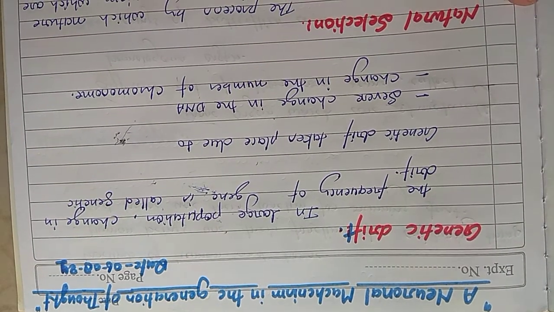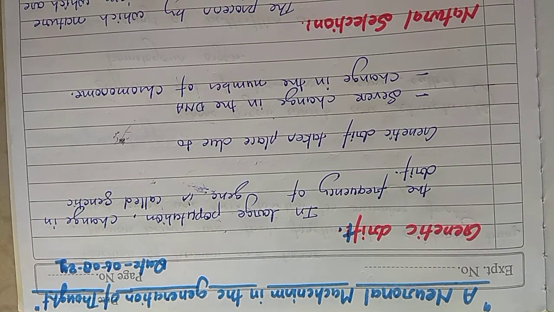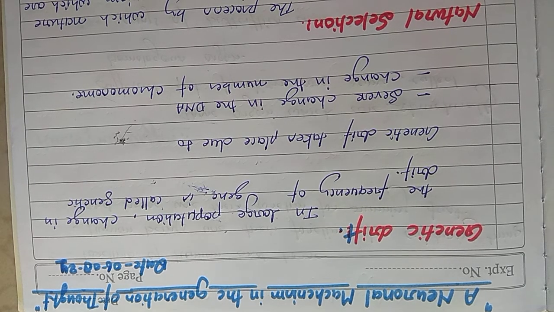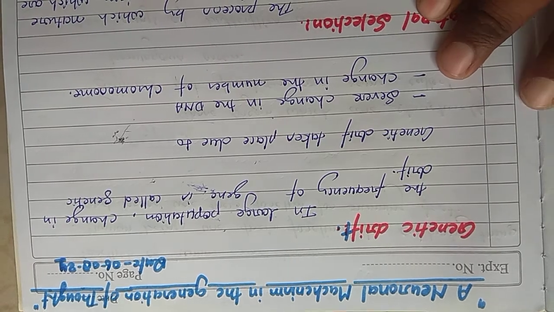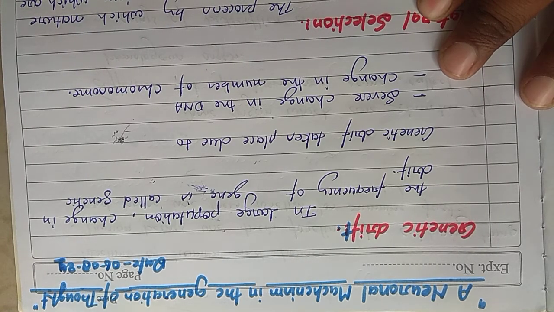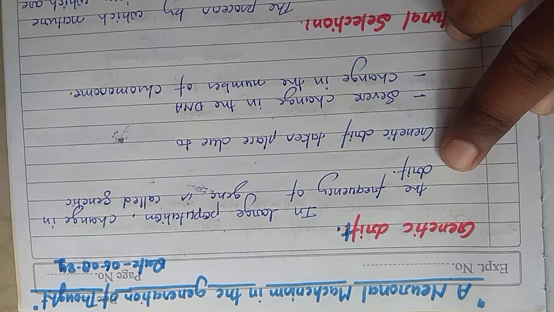Hello, good morning students. Today we discuss the chapter Heredity and Evolution. In this chapter we discuss speciation, which we already explained to you in our last video. Once again, speciation means the formation of new species from pre-existing ones. For the formation of new species, many factors are responsible, of which gene flow and genetic drift we already explained to you.